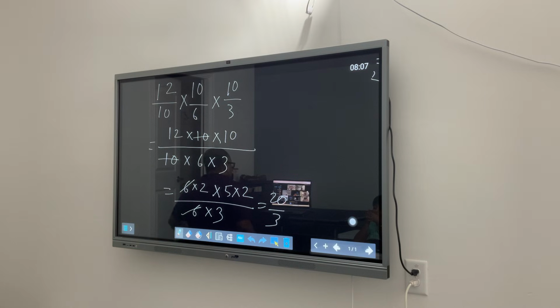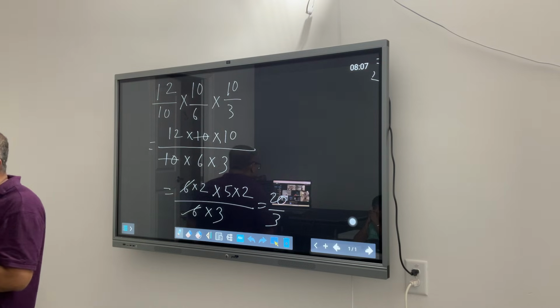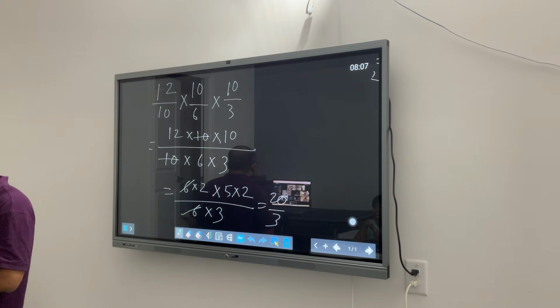Okay? So I will not try finding out the area of a rectangle. You guys want me to find it out? No, right? How do you find the area of a rectangle? Area of a rectangle. Yes, Isha.